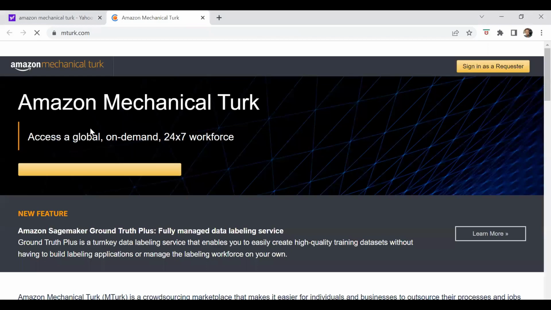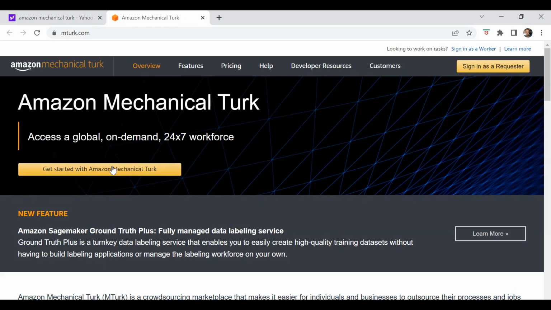To sign up on this platform, you don't have to sign up as a requester unless you have a job you want to share for people to complete for you. But if you want to get paid on this Amazon platform, you have to sign up as a worker. You can see here, W-O-R-K-E-R. So we're going to click on get started with Amazon Mechanical Turk.